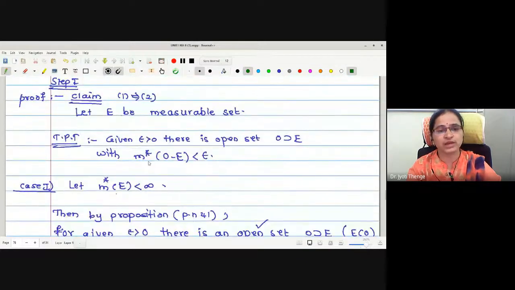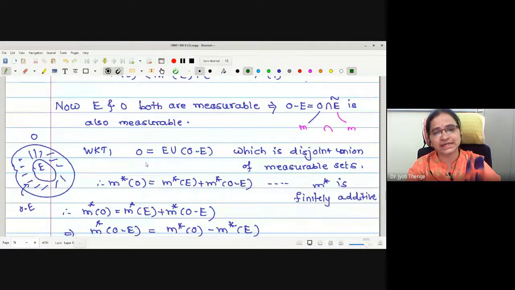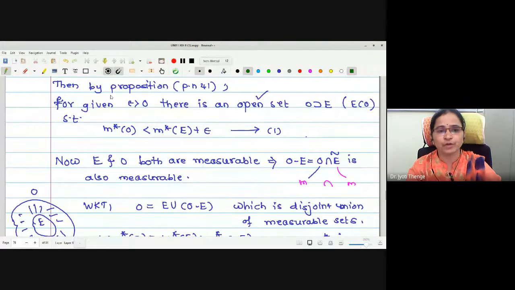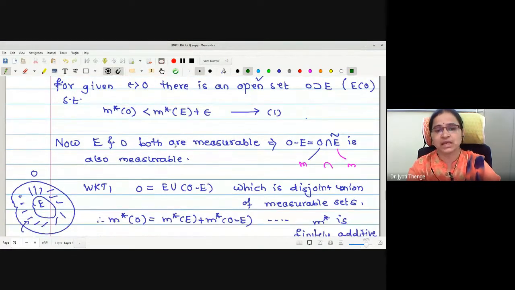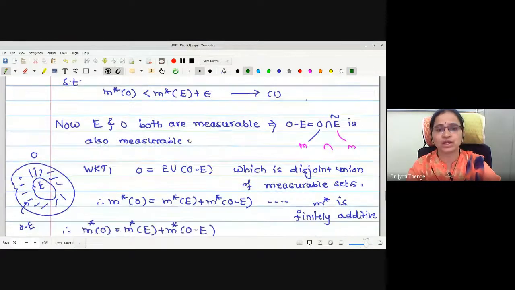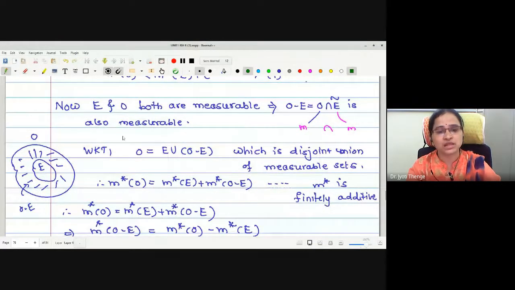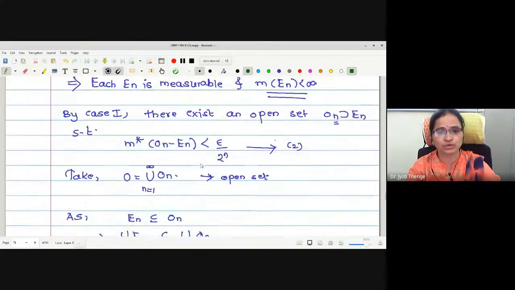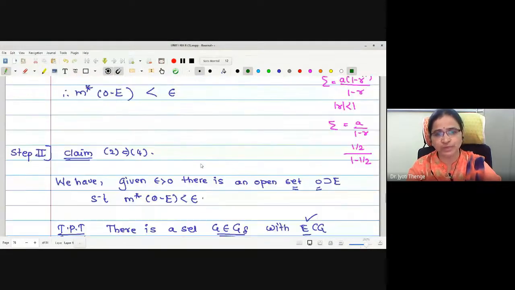Then while proving 1 implies 2, we have seen in detail the existence of the superset O, rather an open set, with the help of this proposition that we proved earlier: for given epsilon greater than 0, there exists an open set O containing E such that the outer measure of O is less than the outer measure of E plus epsilon. By using this argument, we wrote O as the union of E and O minus E and applied the same, and using this we proved that 1 implies 2. I will not repeat the proof.